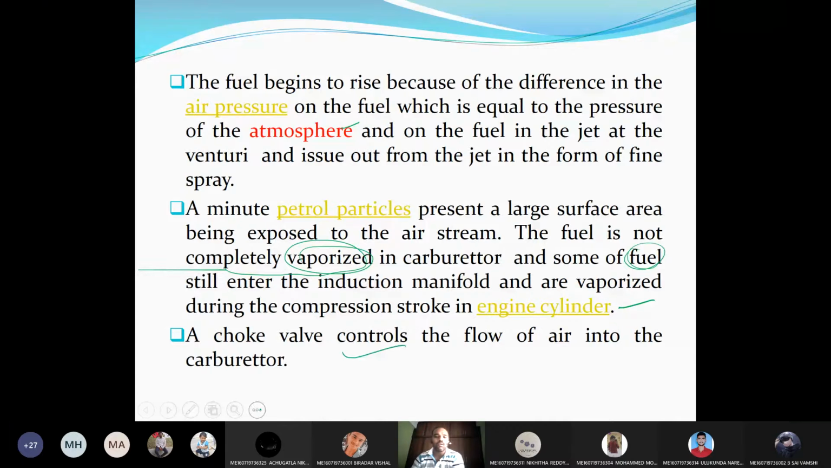The choke valve controls the flow of air into the carburetor. Sorry, only air. What will happen if you operate the choke valve? Then a rich mixture will be supplied to the engine. That is the reason during a cold start we operate the choke. If you operate the choke, more petrol and less air will be supplied to the engine cylinder, thereby the starting becomes easy. Not only in cold times, any time before starting the engine daily, if you operate the choke, then your engine will be healthy.